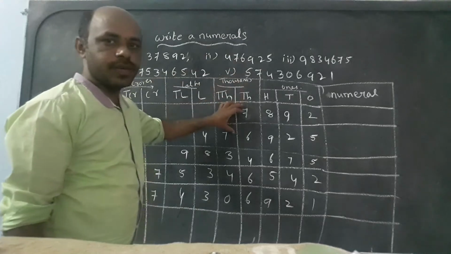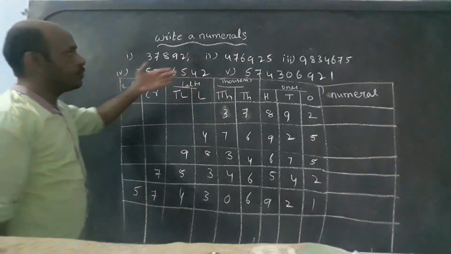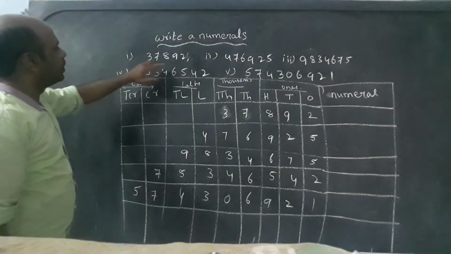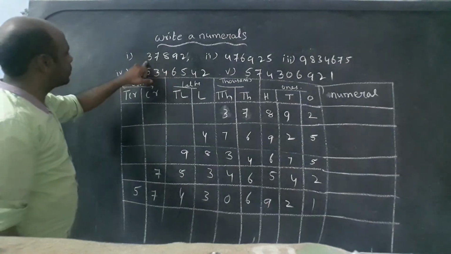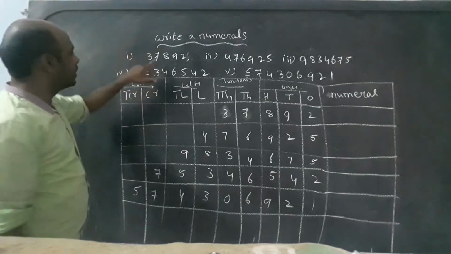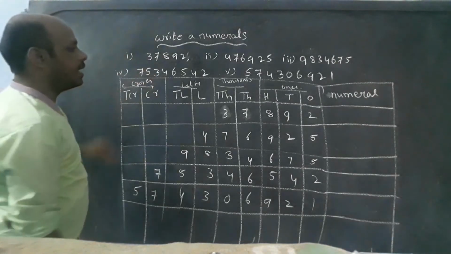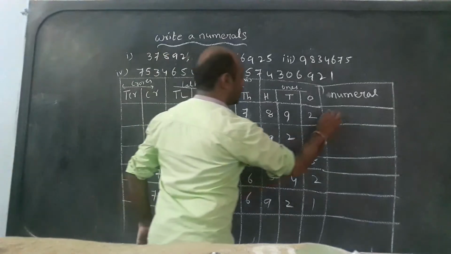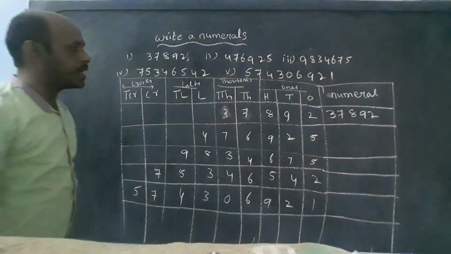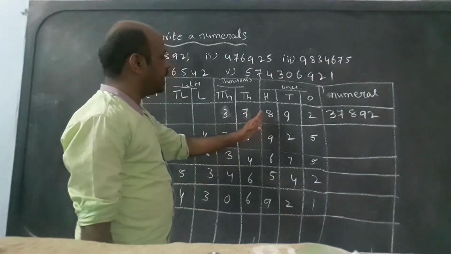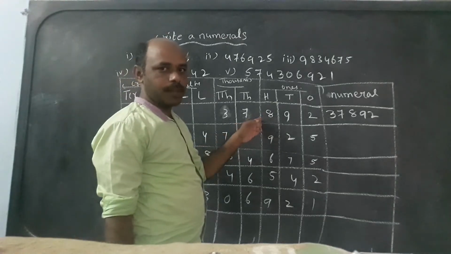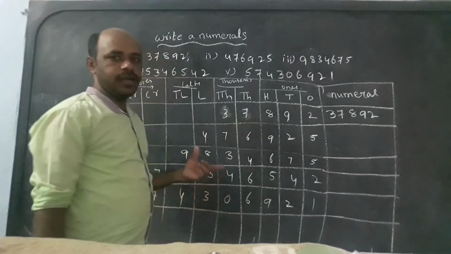Only when we keep the commas do the numbers have values. We can't read them directly: ones, tens, hundreds, thousands, ten thousands, 37,892. That's why we have to keep commas according to the period. Now I am writing the numerals. At the end of each period we have to put a comma or leave a gap.